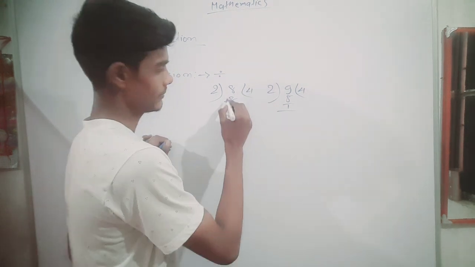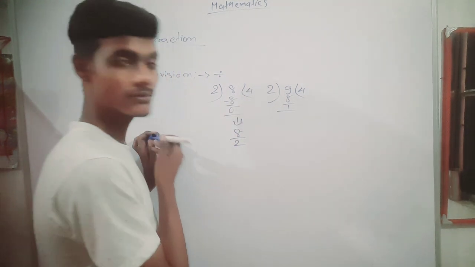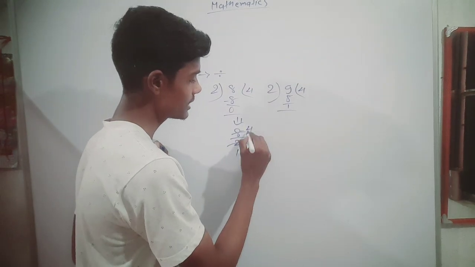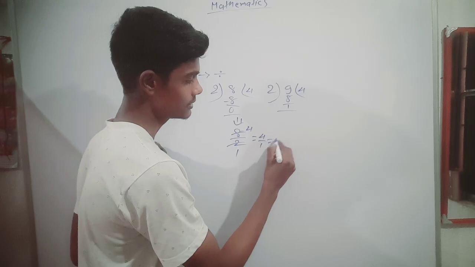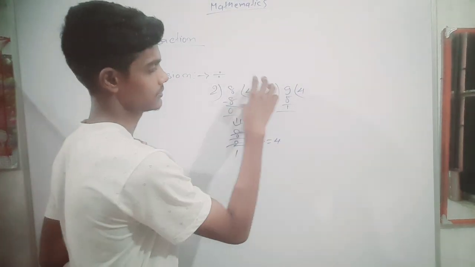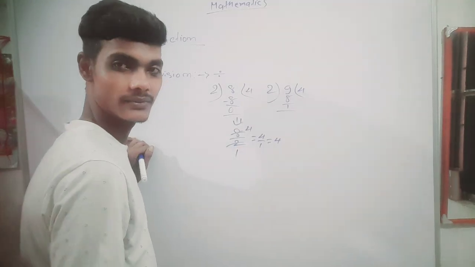I can also write 8 by 2. If I cut it, 2 ones are 2, 2 fours are 8, it becomes 4 by 1, which is equal to 4. So we can solve this by this method, and we can also solve it by the other method.